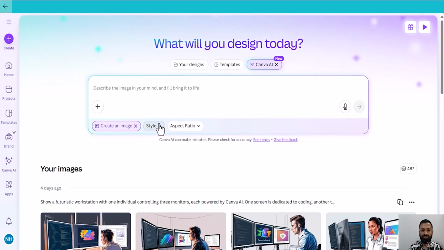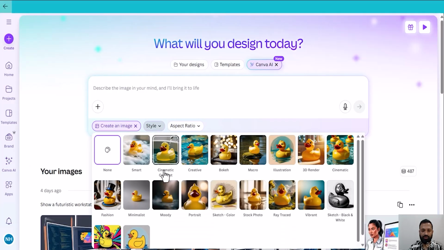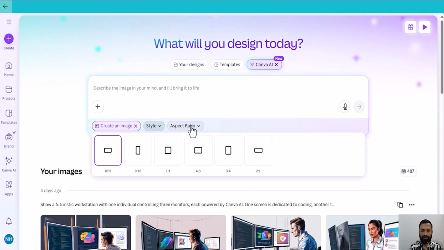As you can see, there are different styles available for your image, 19 different styles. You can choose whatever you want. For demonstration purposes, I choose none. And here is the aspect ratio. Different aspect ratios are available for images. 16:9 is like a YouTube thumbnail. 9:16 is for vertical video like YouTube Shorts, Facebook Reels and TikTok videos. And there are other options also available. You can choose whatever you want.